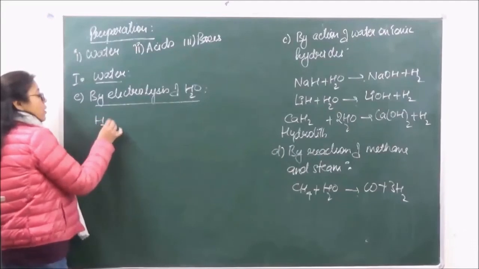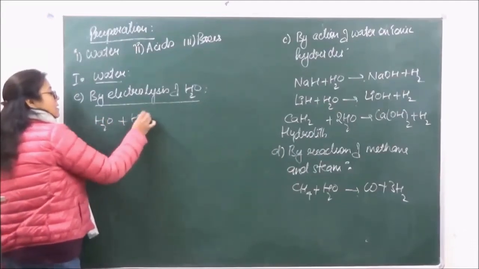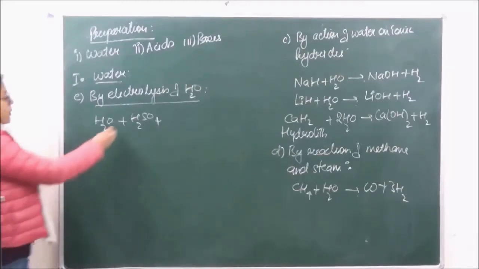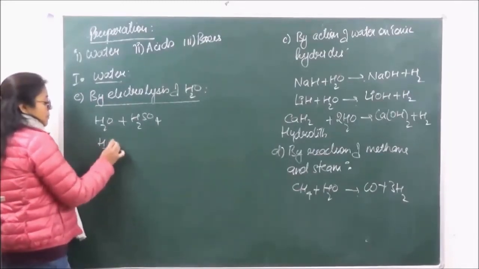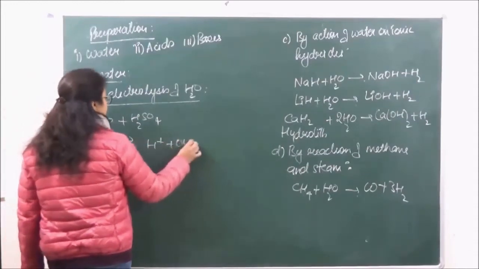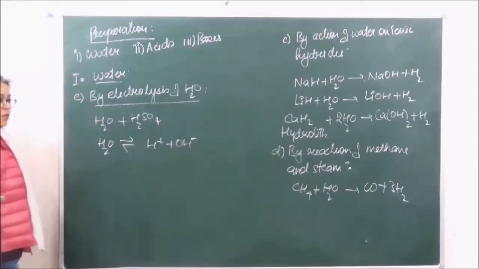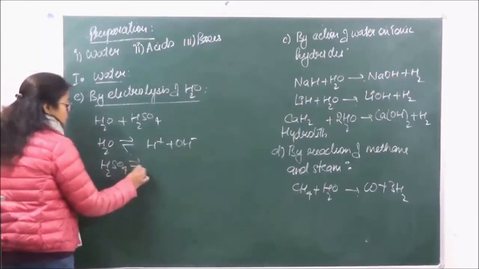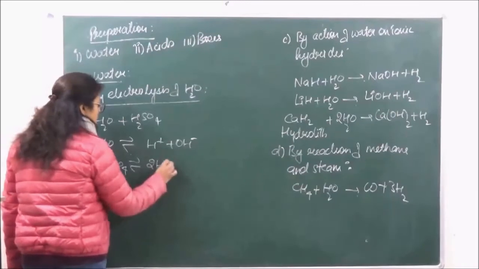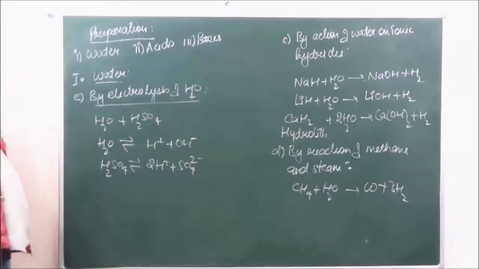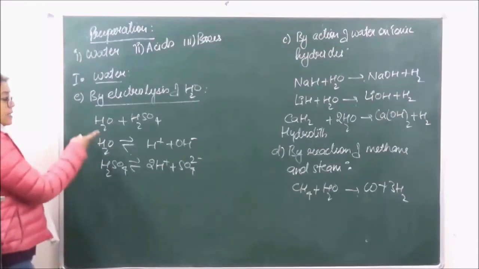So we are taking water and adding to it a few drops of H2SO4. So when electrolysis takes place, H2O is going to dissociate as H positive and OH negative. In a similar manner, H2SO4 will dissociate as 2H positive plus SO4 negative. Hydrogen will be liberated at the cathode.